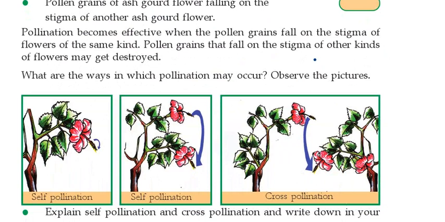Self-pollination is the transfer of pollen grains from anther to stigma of the same flower, or transfer of pollen grains from anther to stigma of different flowers of the same plant. Understood? This is known as self-pollination. If the transfer happens between two different flowers on the same plant, or from anther to stigma within one flower, what is it called? Self-pollination.